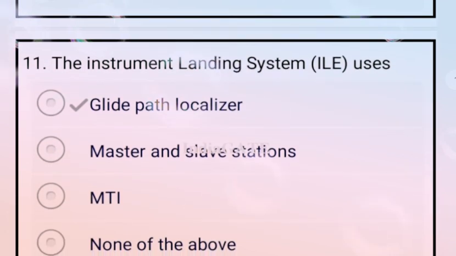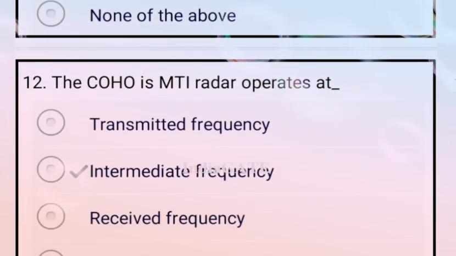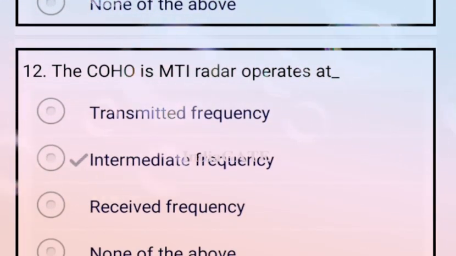The instrument landing system, ILS, uses glide path and localizer. So option A is your correct answer. Now come to the next question. The COHO in MTI radar operates at?